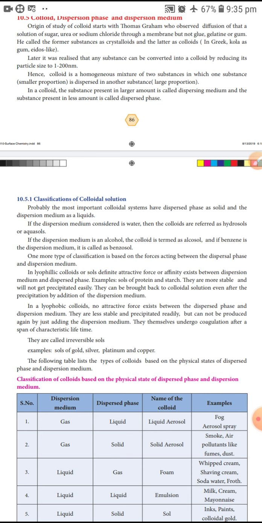The dispersing medium is like the solvent, and the dispersed phase is like the solute, in lesser amount. So the larger amount is the dispersing medium, and the substance in less amount is the dispersed phase. Next, let us learn the classification of colloids.